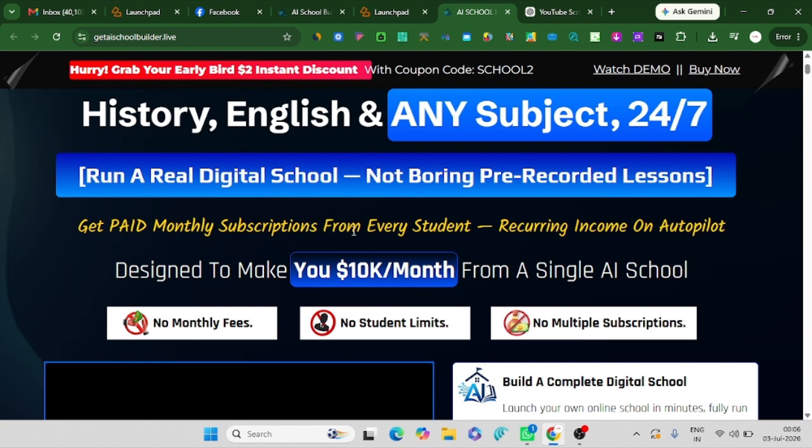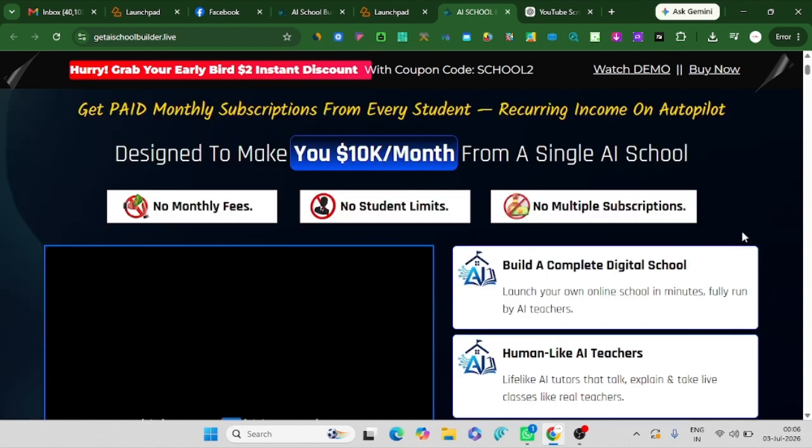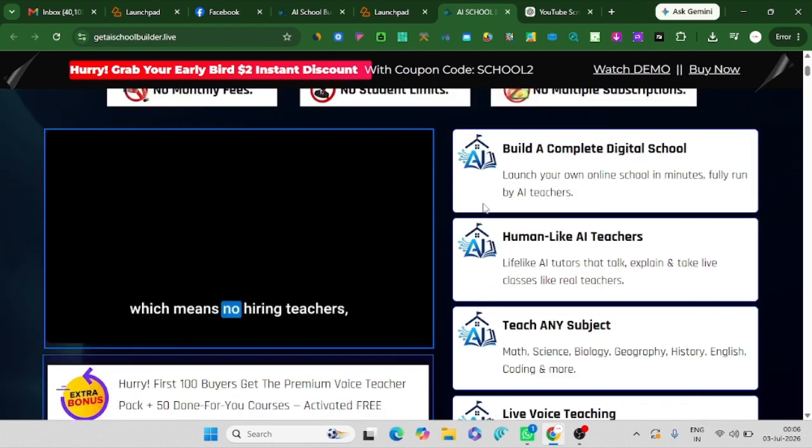Get paid a monthly subscription from every student, recurring income on autopilot. And you pay only one time for this software. This software generates recurring income on autopilot every month. Designed to make $10,000 per month from a single AI school. No monthly fees, no student limits, and no multiple subscriptions needed. So what is in the AI school?